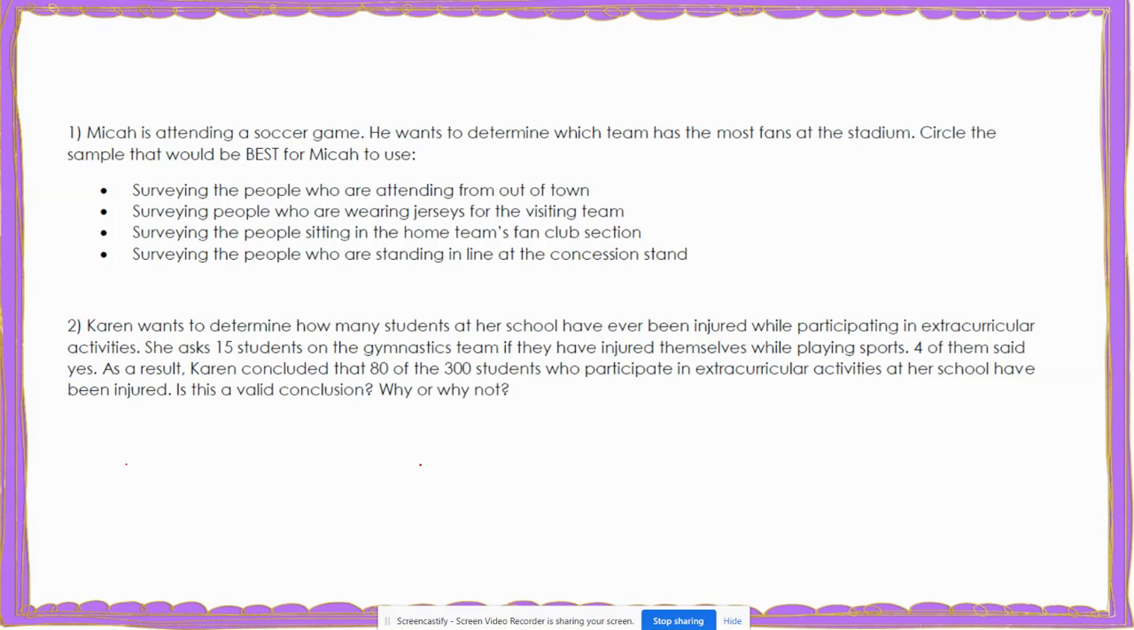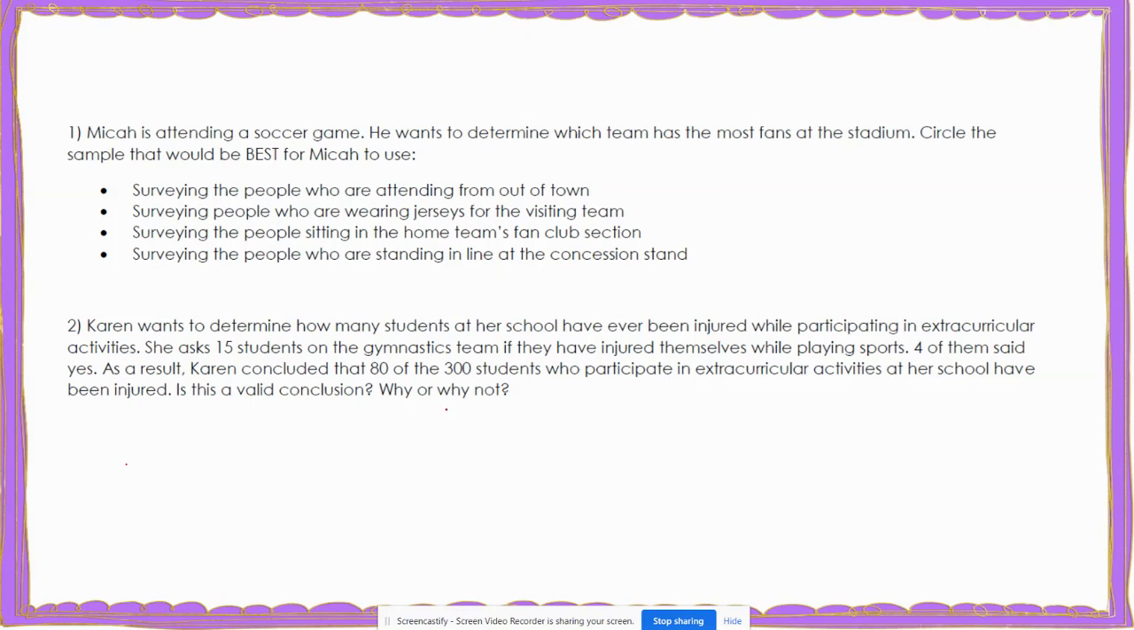The first sample says surveying the people who are attending from out of town, then surveying people who are wearing jerseys for the visiting team, then surveying the people sitting in the home team's fan club section, and finally surveying the people who are standing in line at the concession stand.